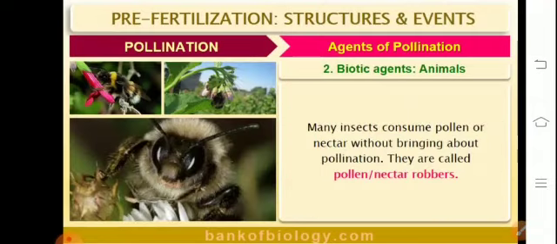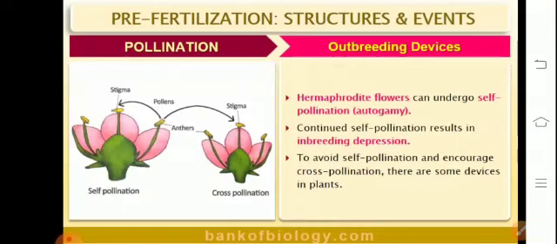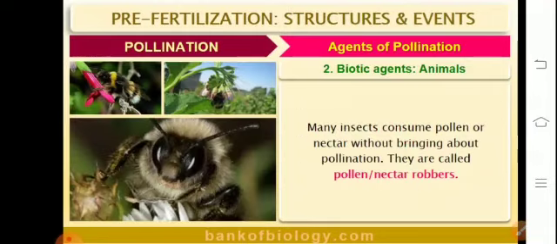Many insects consume pollen or nectar without bringing about pollination, and therefore they are referred to as pollen or nectar robbers. In this module, we try to garner the concepts related to pollinating agents.